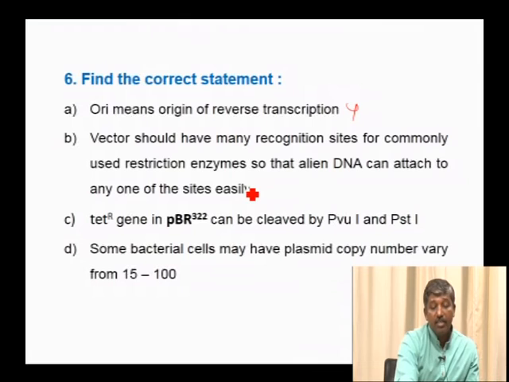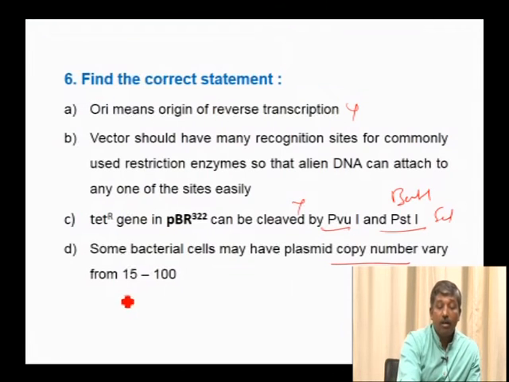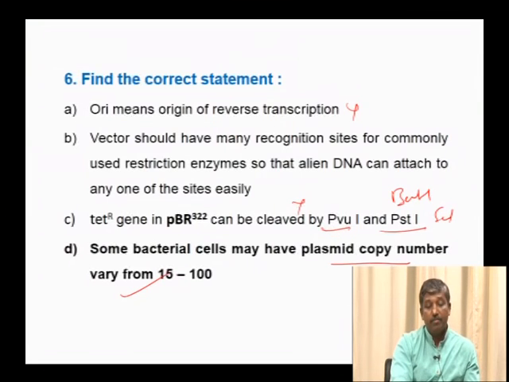Next, tetracycline resistant gene in pBR322 can be cleaved by PvuI and PstI. These two enzymes will cleave this vector in the ampicillin resistant selectable marker gene, not in the tetracycline gene; for the tetracycline gene it is BamHI and SalI. Hence, it is also not a correct statement. Some bacterial cells may have plasmid copy number varying from 15 to 100. This is one of the features of the vector. Some vectors have copy numbers which vary from 15 to 100, hence it is the correct statement.